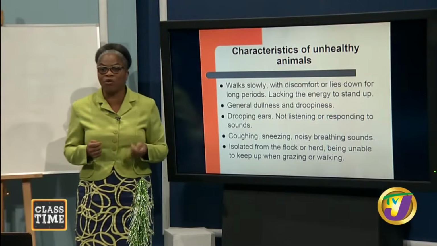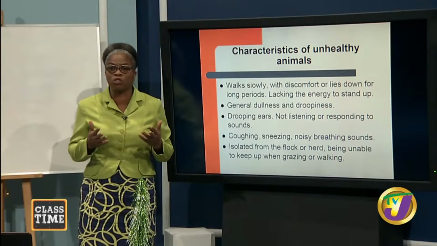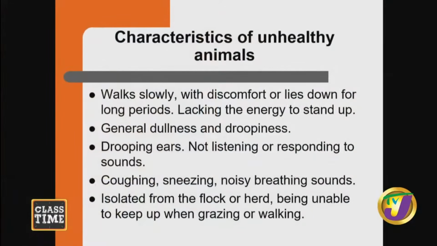So just to continue by looking at other characteristics of unhealthy animals, the animal is going to walk slowly with discomfort, or it's going to want to lie down for long periods. It's going to lack energy to stand up. General dullness and droopiness. The ears will not be what we call very alert or responsive, drooping ears, coughing, sneezing, noisy breathing sounds, and the animal too will be isolated from the flock or herd, being unable to keep up, especially when they are grazing or walking.